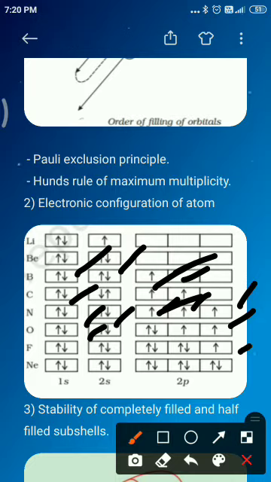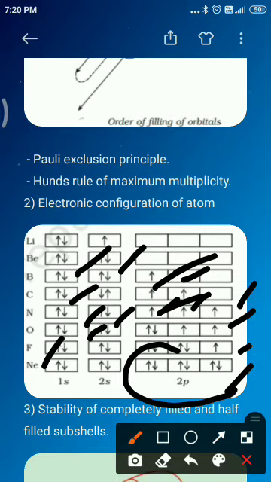Next, neon has 10 electrons, distributed in the 1s2 2s2 and 2p subshells. In neon, all the 2p subshells are completely filled.